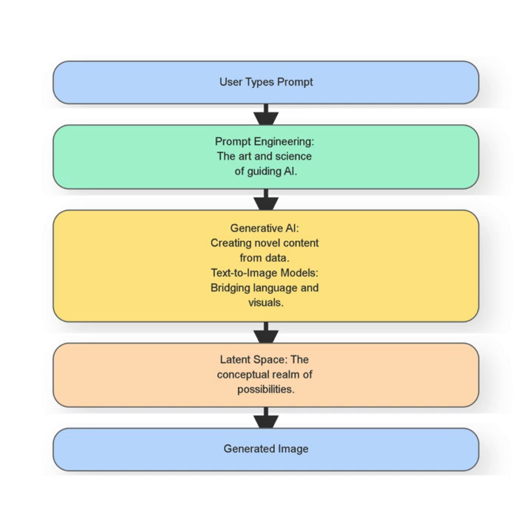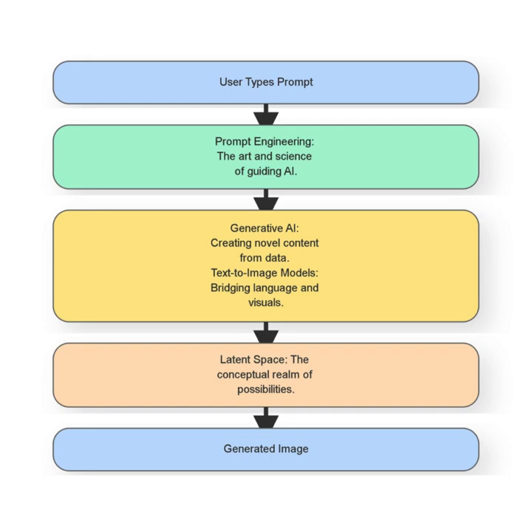Before we jump into Midjourney specifics, let's establish our foundation. At its heart, Midjourney is a form of generative AI, a powerful class of artificial intelligence capable of producing entirely new content rather than just analyzing or classifying existing data. Think of it as a digital sculptor, able to mold raw data into novel forms, from text to images, music, or even code.